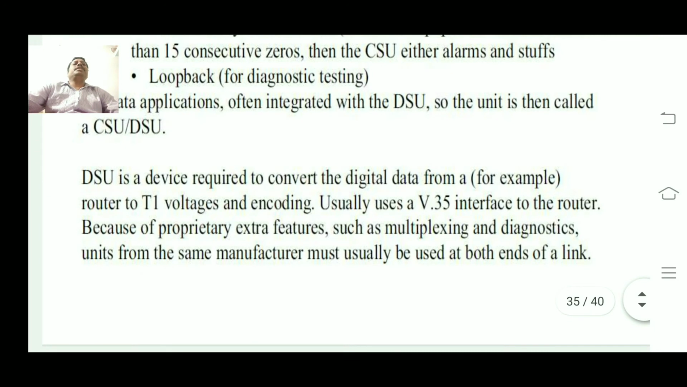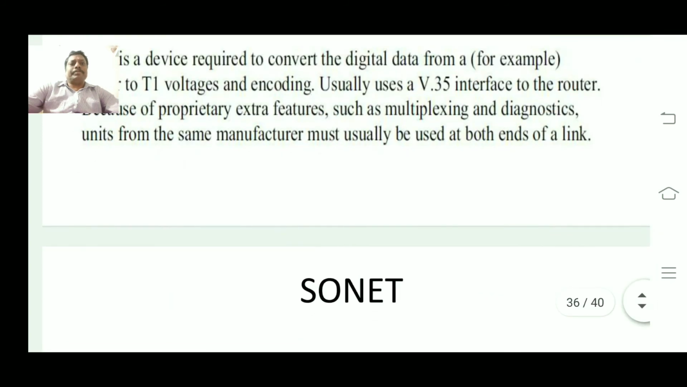The DSU is the device required to convert digital data from a router to T1 voltage levels and encoding, usually with a V.35 interface to the router. V.35 is the serial transmission interface we use, and here the DSU takes care of data representation and voltage form.